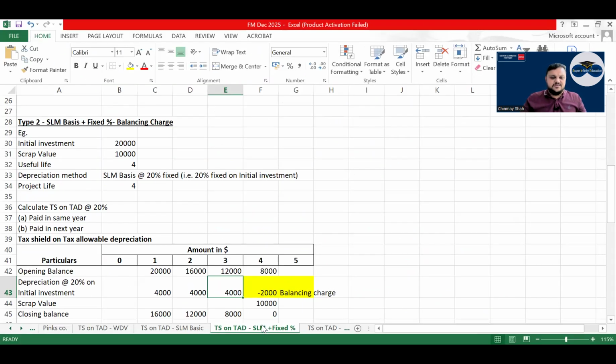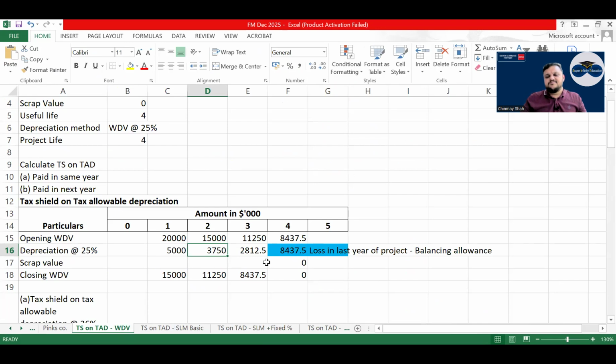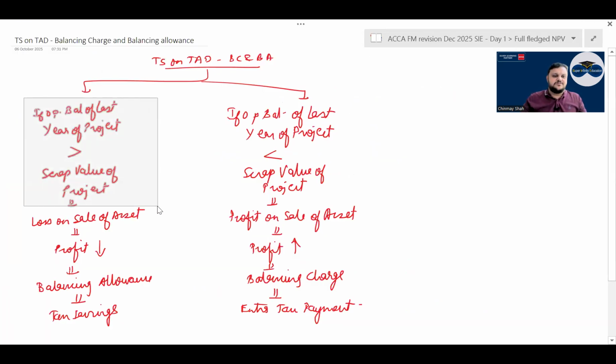Now in the last year, correct? In all three methods, in the last year when you sell the asset, right? If the opening balance of the last year of the project is greater than the scrap value of the project, there is a loss on sale of asset, profit will go down. There will be a balancing allowance. You will be having tax savings. On allowances you have tax savings, but if it is a balancing charge, that is, the opening balance is low and scrap value is high, in that case there will be a profit on sale of asset. Profit will increase because of this and balancing charge will occur. If there is a balancing charge and profit increases, you will have to make an extra payment on your TS on TAD of the last year. Correct? Have a look.